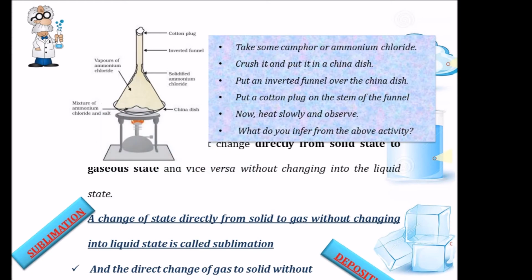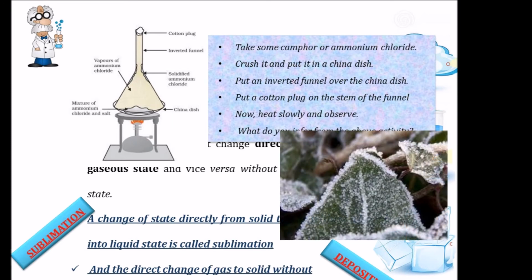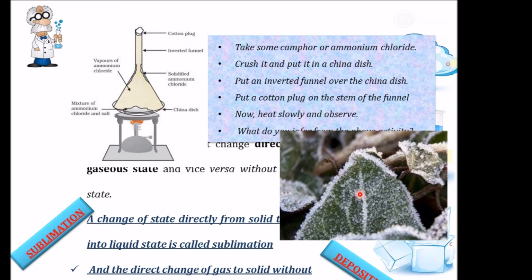Now the direct change of gas to solid without changing into liquid is called deposition. Deposition is a process where there is a direct change from gas to solid without changing into liquid. One example is that during extreme winters, especially in European countries, we could see over the plants or the window plates, there is an accumulation of ice like this. Here what happens is that the water vapor directly converts to ice due to the decrease in temperature. So this process is termed as deposition.